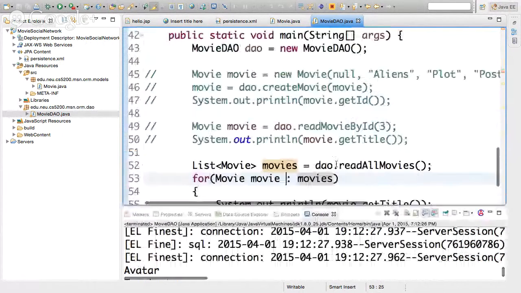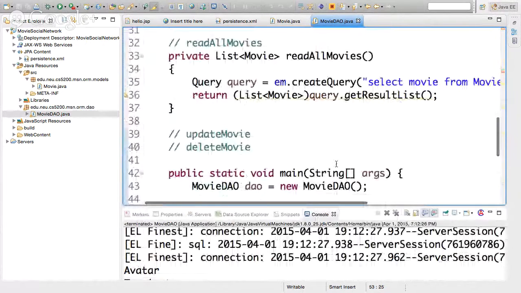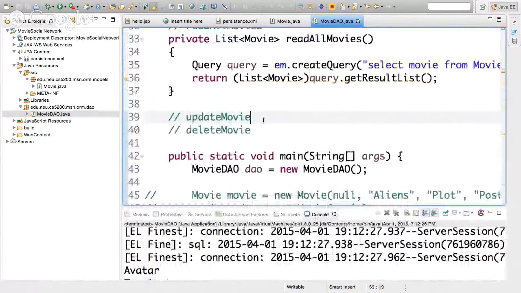What else? Let's see what else we have here. We have update movie, so let's write update movie. What we want to do is get a movie as an object, and update the equivalent movie that this movie corresponds to. This might be a movie that we had fetched earlier. Well, actually, it would have to be a movie that already exists because we want to update it. It has to already exist.